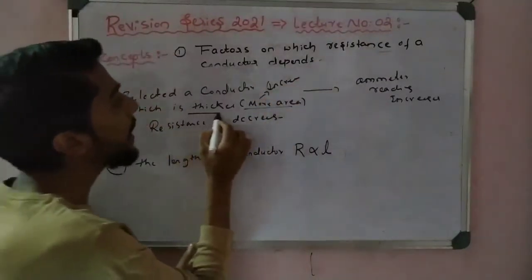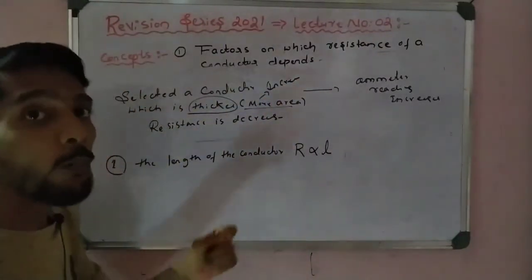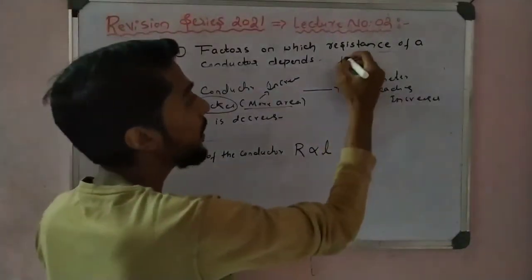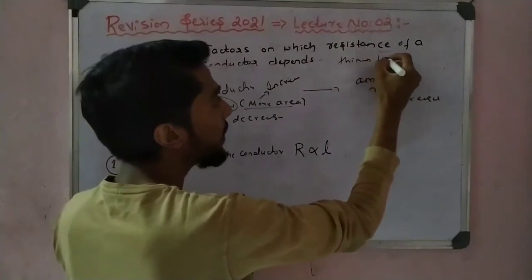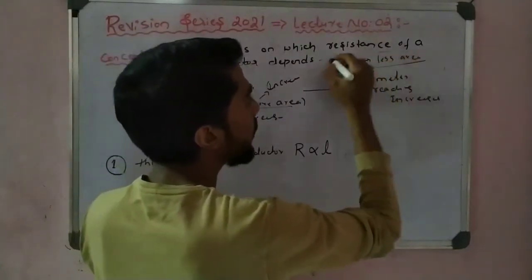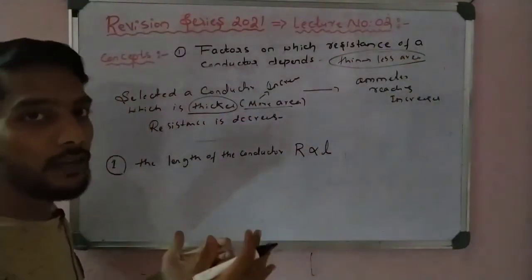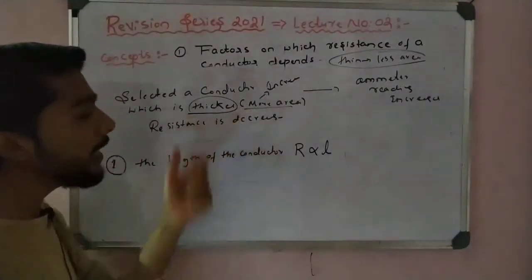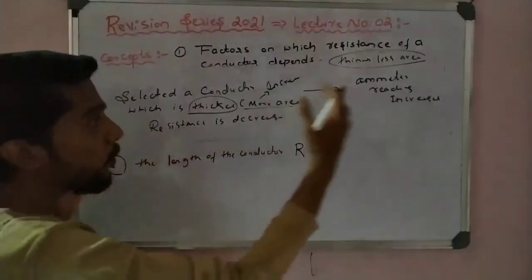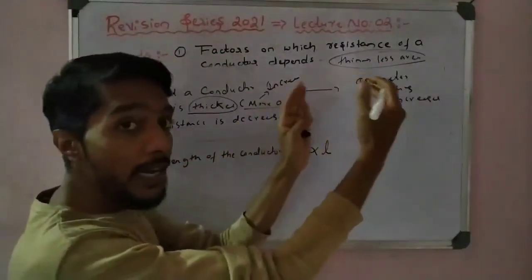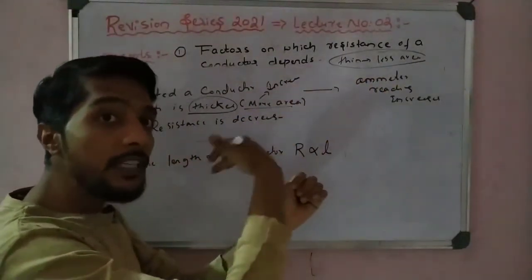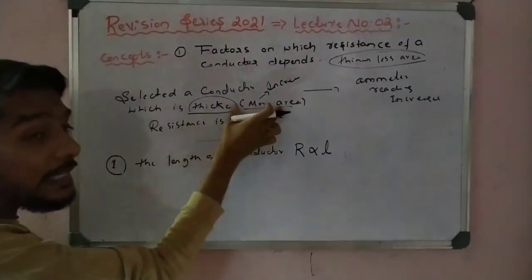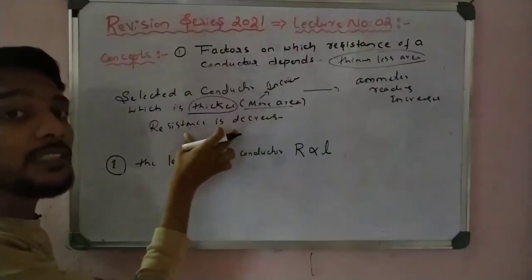Thicker means more area, thin means less area. You have to remember this point. Thick means thicker, more area. Thin means thinner, less area. So I took thick, more area. When the area is more, the current is more. When the current is more, there is low resistance. So we conclude that when I increase the area, resistance decreases.